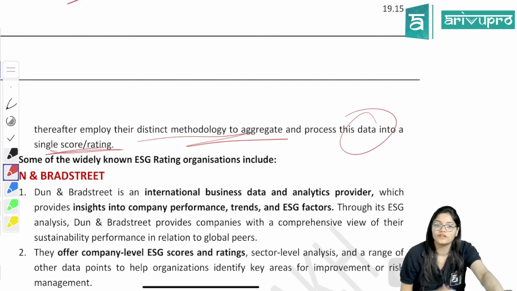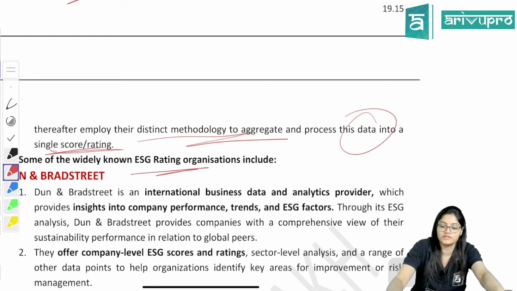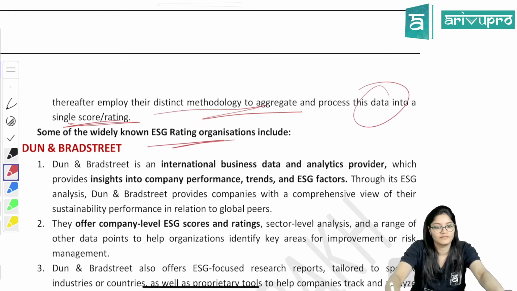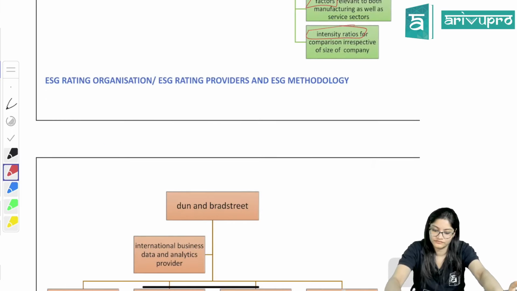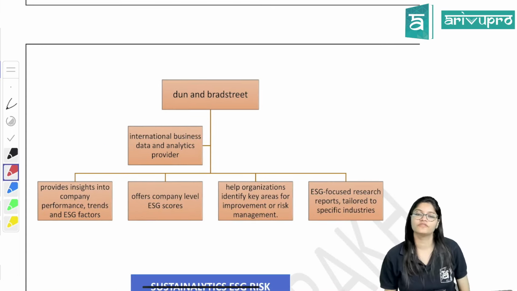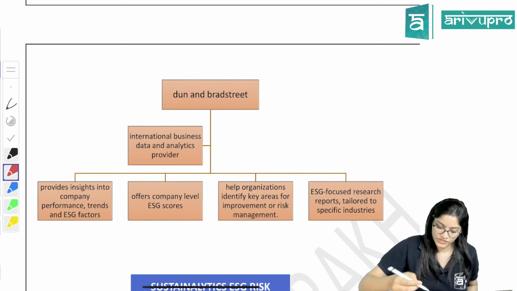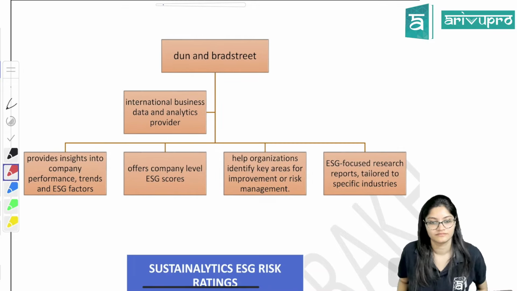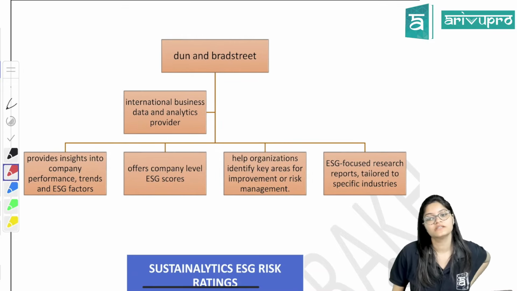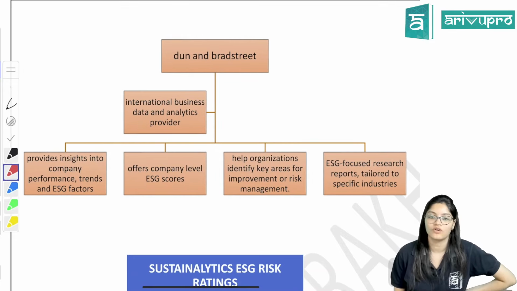Now, there are different ESG rating platforms and organizations. Small topics only. Okay, now we'll come to the different ESG rating platforms and organizations. First one is Dun & Bradstreet. What is it? It is also an ESG rating organization.